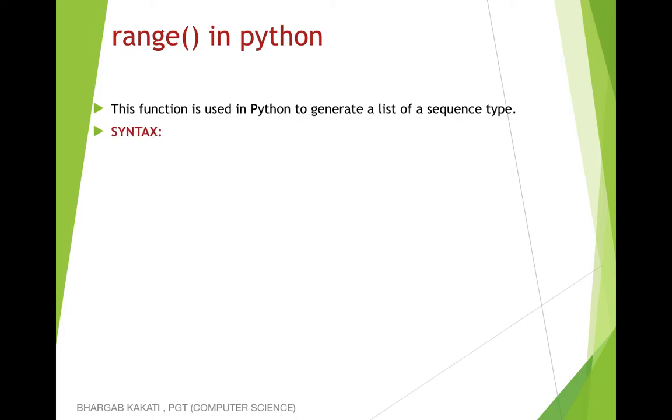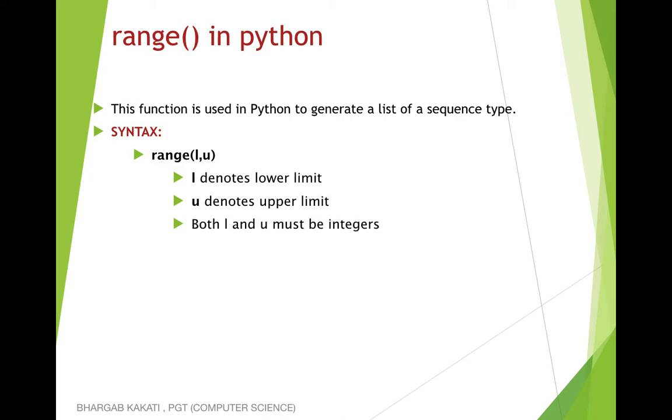What is the syntax for the range function? The syntax is range, lower limit, comma, upper limit. You will understand better when we go for the practical part. In this video only we will go for the practical part, so keep following. Here L denotes the lower limit and U denotes the upper limit. The condition is that the lower limit and upper limit, both of these must be integers.